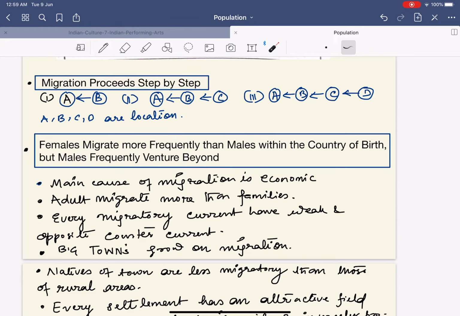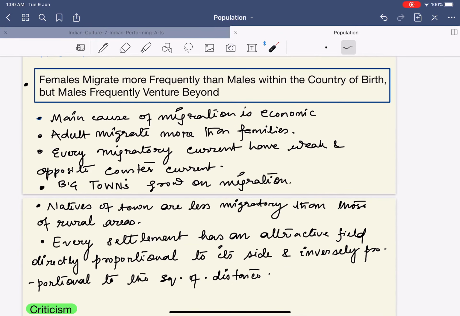Next, females migrate more frequently than males. Simple. The statement says that the female persons migrate more frequently than the males within the country of birth. Means within the country of birth, the females actually migrate more frequently. But when it comes to male, what happens is that they frequently venture beyond, means international migration, which basically the female are not able to do so. Again, this has been criticized. We'll even talk about this next.